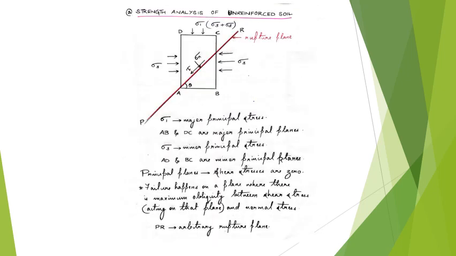First, we'll look into the strength analysis of unreinforced soil. For this, a triaxial test will be conducted on cylindrical soil samples, and the soil chosen will be a dry cohesionless soil such as sand.